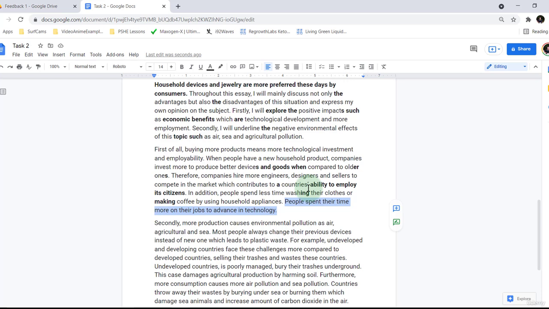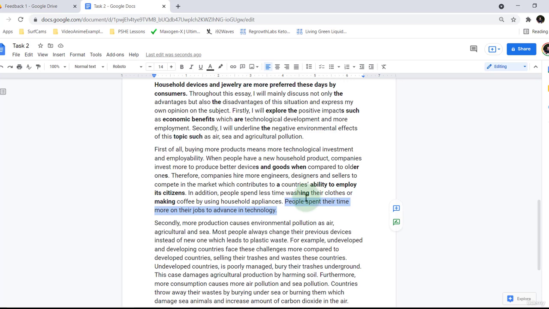Now, did the student mean that people were able to work more efficiently because of advances in technology? That would be an advantage. So increased work efficiency in their jobs because of advances in technology. Now that would make more sense, but I think what the student was actually saying is that people spent their time more on their jobs, as in designers and product developers spent more time at work in order to advance technology.